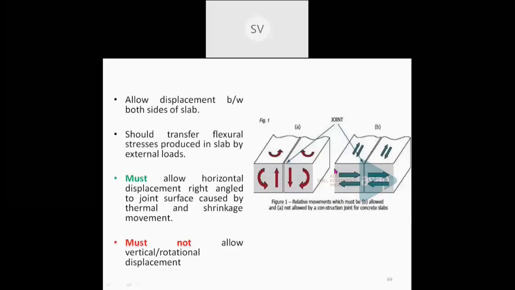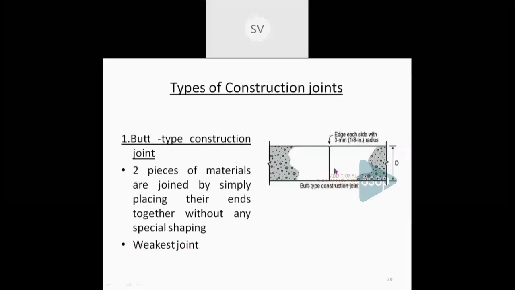In the case of a butt type construction joint, two pieces of the slab are jointed by placing them end to end. Such a joint is known as a butt type construction joint. The two ends of the slabs are jointed end to end together.